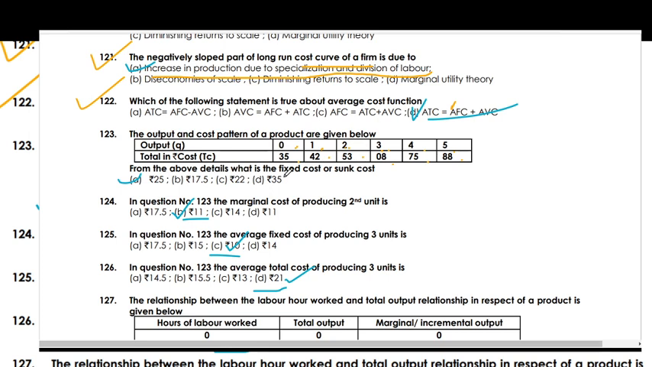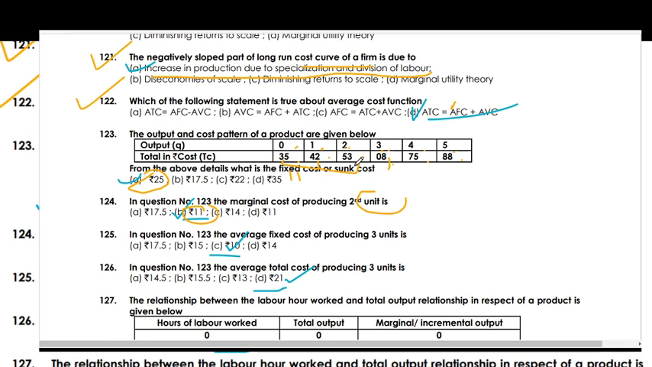What is the fixed cost or sunk cost? So sunk cost is 35 is the right answer. How to find this? Okay, give the answer in the comment box below. What is the marginal cost of the first unit? So the right answer is 7. We will subtract 42 less 35, then 7 will come, right?